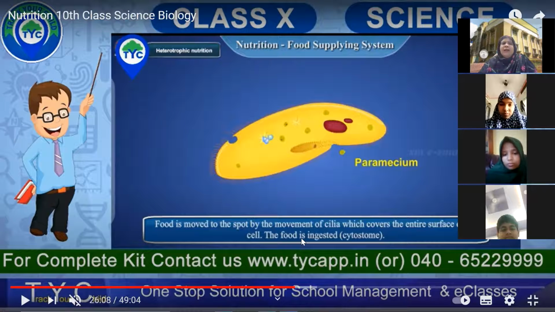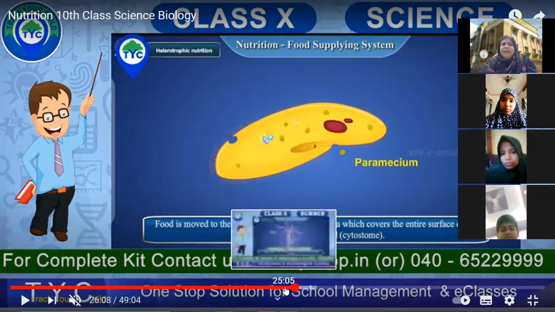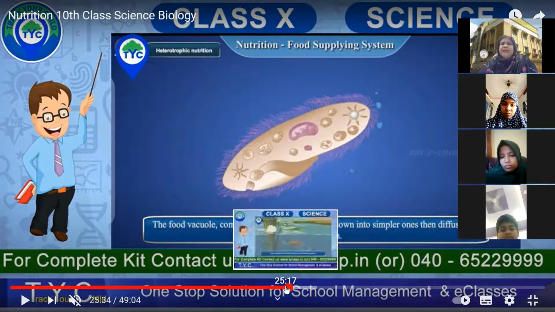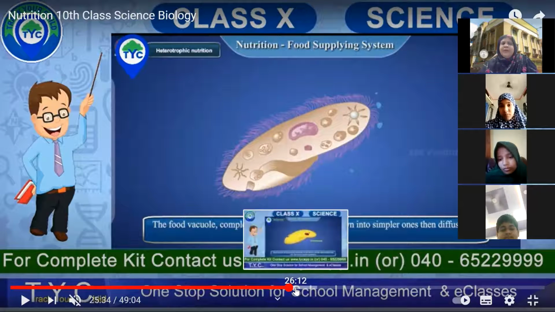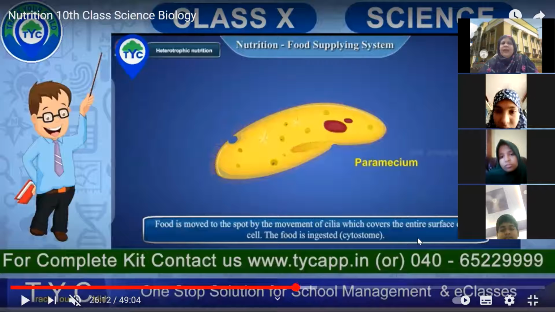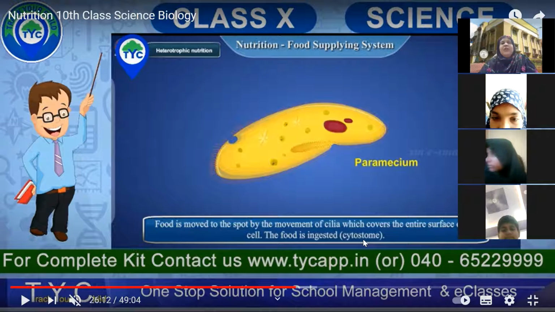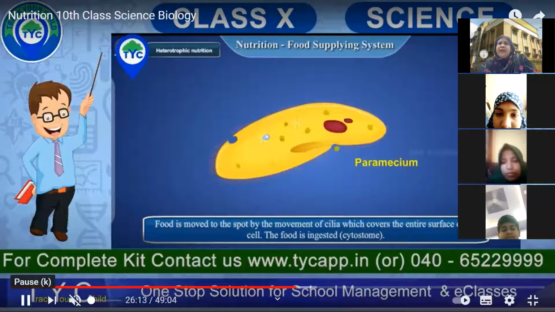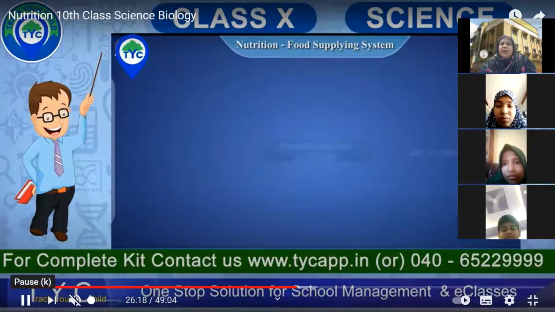See, in this picture you can see the entire body. This is a clear picture. Can you see the cilia covering the entire body? Here you can see that the food is ingested in the cytostome of the paramecium. The whole food enters inside this cytostome and gets digested over here.